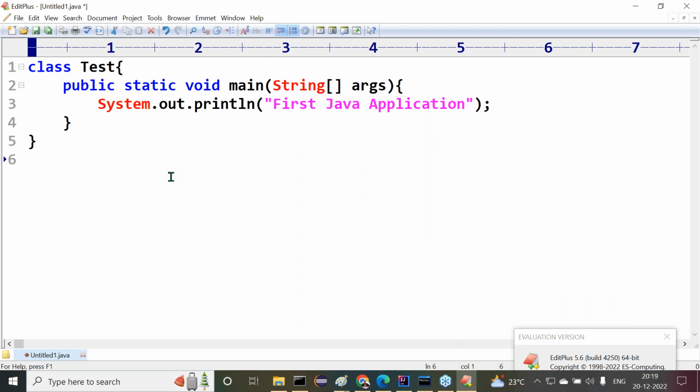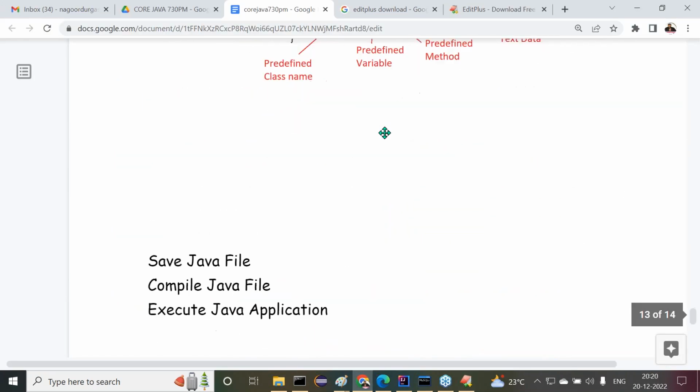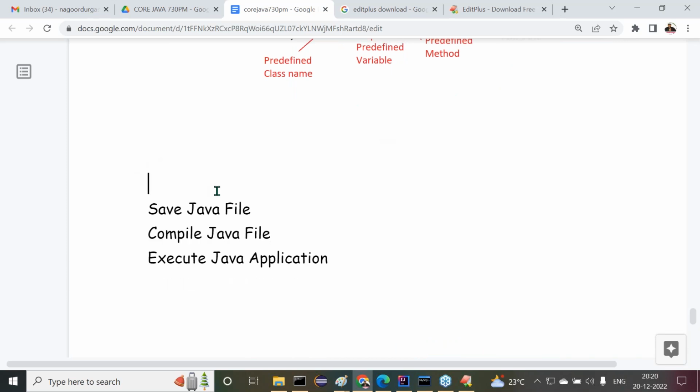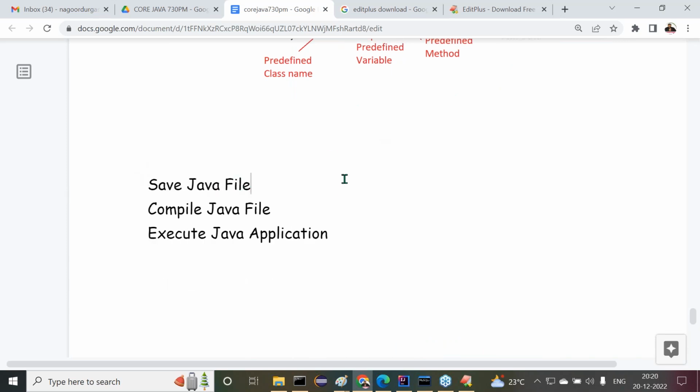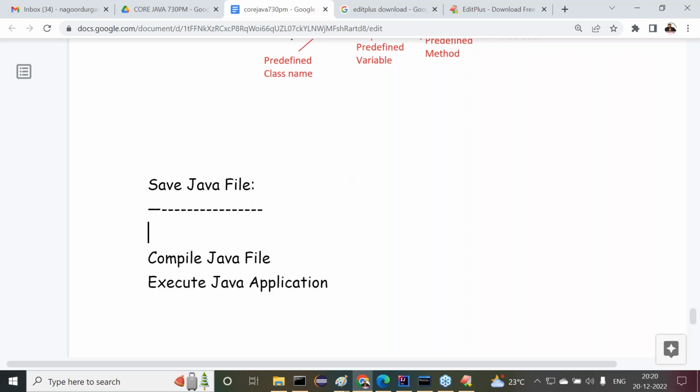Next one is for that. Apart from this, yes, sir. Now this is our first program. Finally, we prepared our program, right? And then after writing the program, what do we have to do? Come on. After writing the program, what do we have to do? Any idea? Write the Java program. Right. Next one. What is the next step here? Save the Java file. Yeah. This is important. Try to understand now. Save the Java file. Everybody.